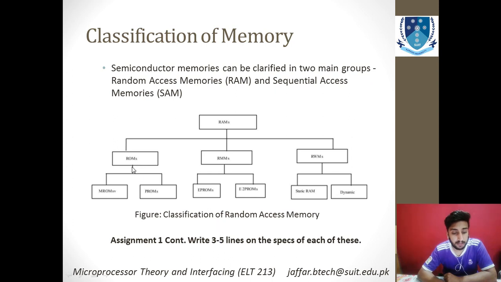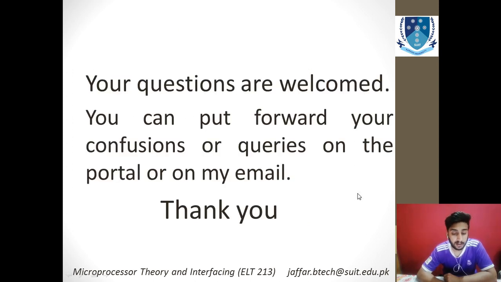The second part of your assignment is that you have to write at least 3 to 4 lines about each of the following. This is very easy, and these are terms that you have already learned about in your computer fundamentals and your DLD. This is now your third course in which you will be looking at these terms. So this will be a quite easy task for you. Write about the specifications of these terms, and be brief. Just 2 to 3 lines, maximum 5 lines, will be enough to express all these terms independently and separately. So this is all for today.